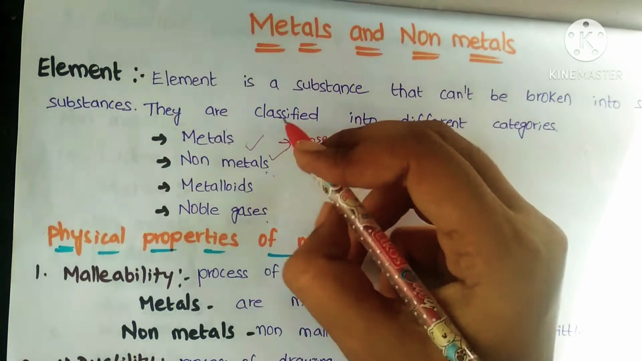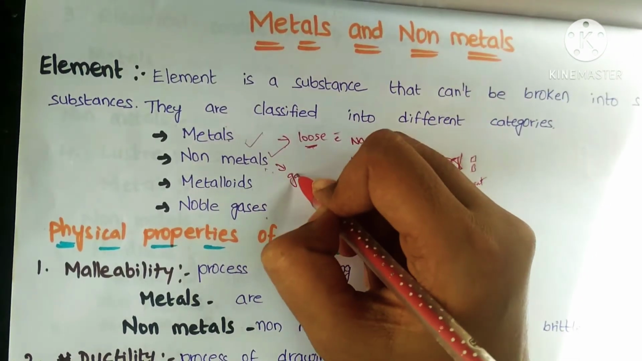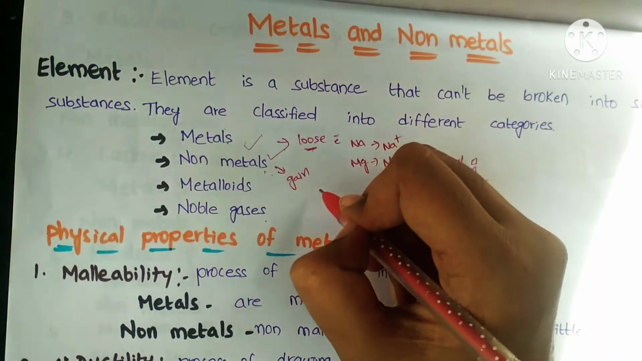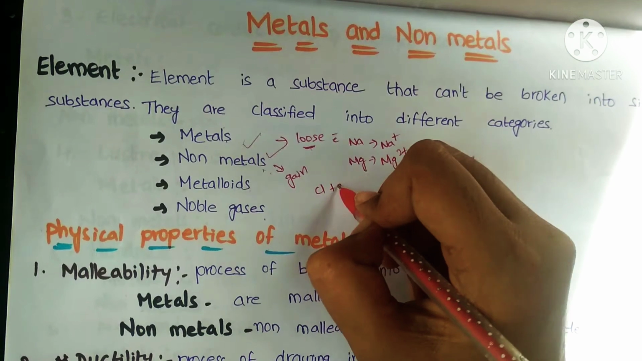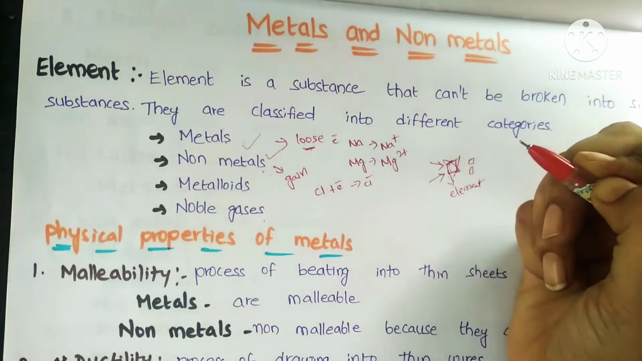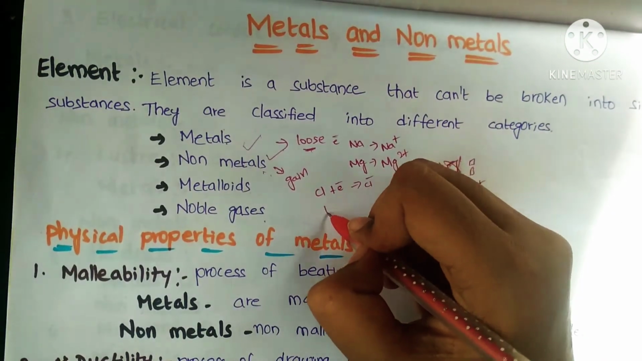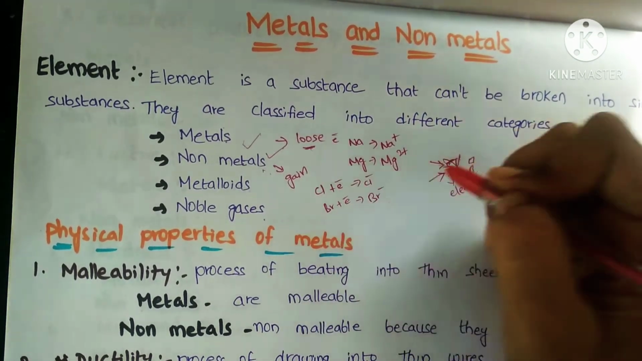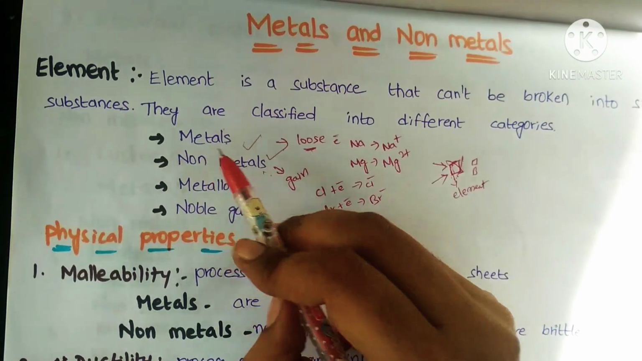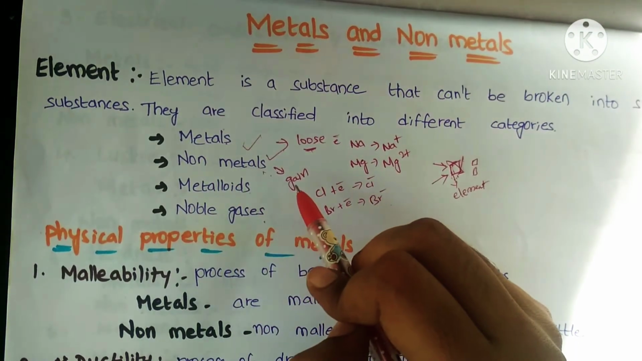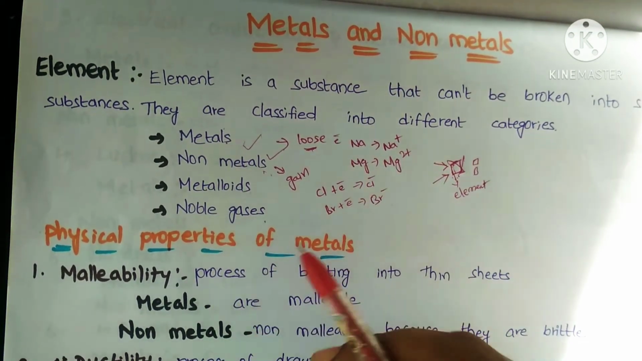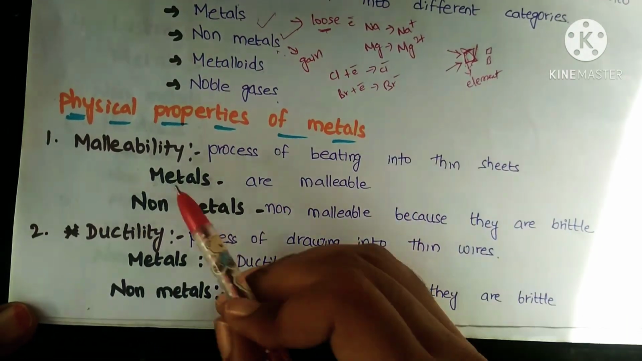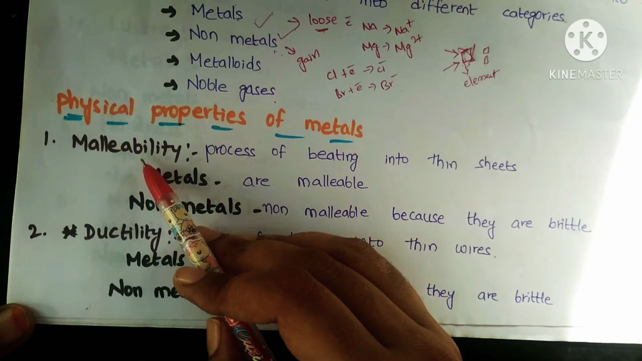And non-metals are those which readily gain electrons. Chlorine can gain 1 electron and convert into Cl minus ion. Bromine can also gain 1 electron and form a bromide ion. So metals have to lose, non-metals have to gain. Now coming to the physical properties of metals as well as non-metals. The first important property is malleability.